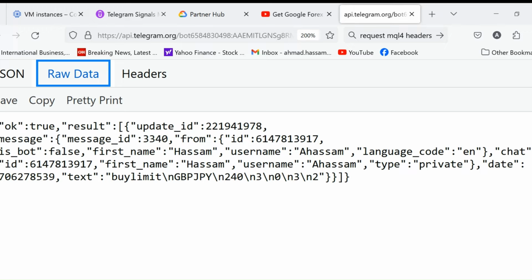See, these are curly braces. In them, this is a string, OK, that is true. Then a string, result, and it has a bracket, which means it is an array. Within this array, there are other objects. All these strings are objects, and the colon after that is followed by their value.